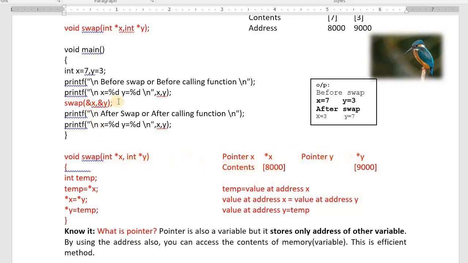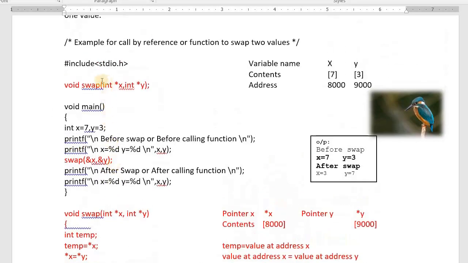It will hold the addresses. See here. I am passing 8000, no? Where will the 8000 be stored? In this pointer. The contents of this pointer is 8000. Where will the address of Y be stored? In the Y pointer. This pointer also has an address. That one I will explain in the next module. Don't worry about that. Just remember, a pointer is also a variable, but it stores only the address of another variable. Now I am passing addresses, which means I need pointers. I am passing two addresses, that's why we need two pointers.